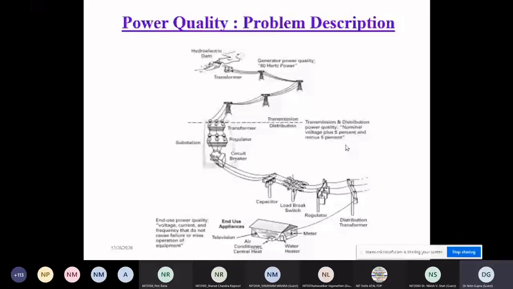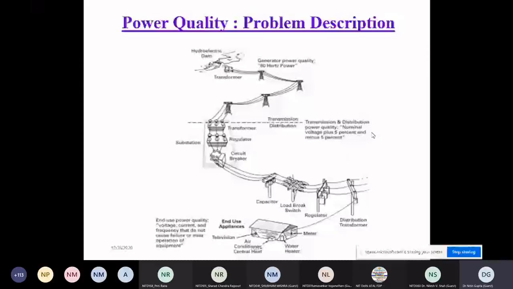Many researchers are working on the stability issue, because when different renewable energy sources and microgrids are operating simultaneously, definitely voltage stability is a major task.